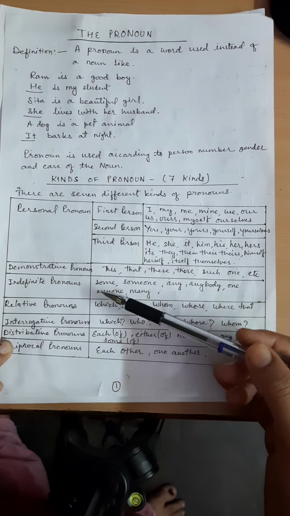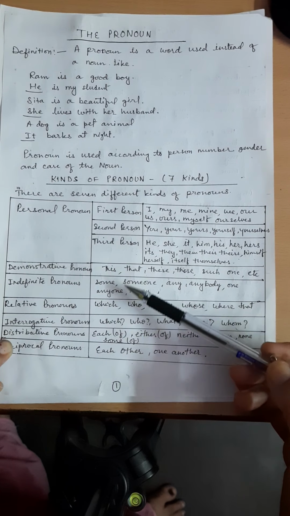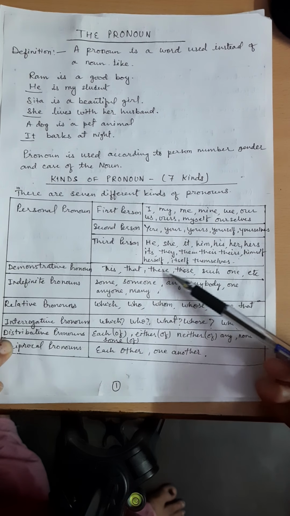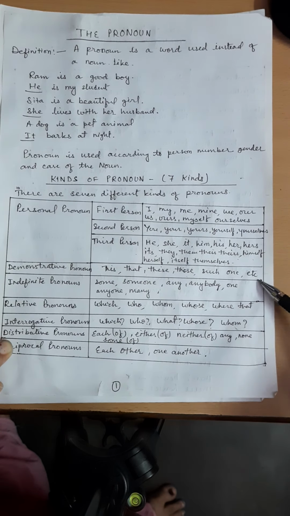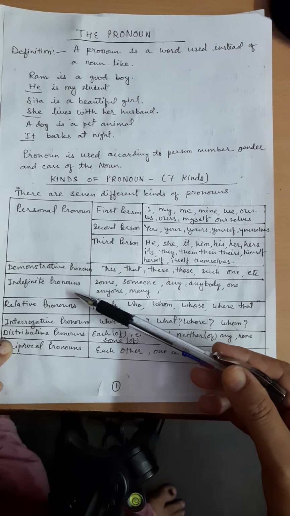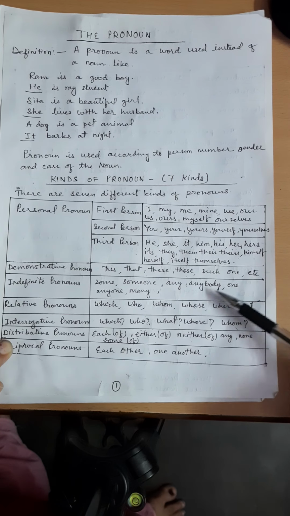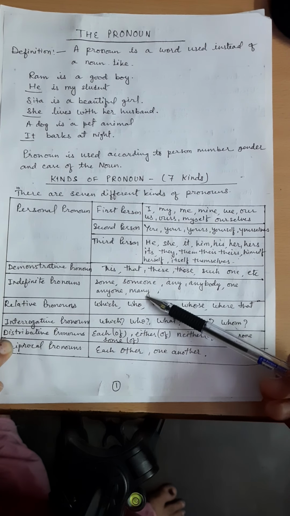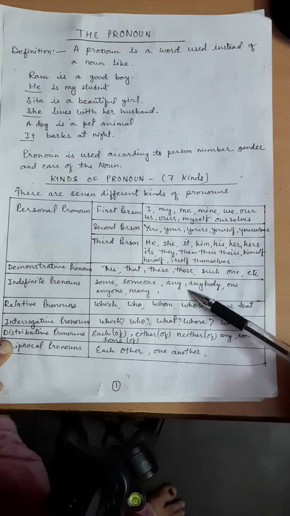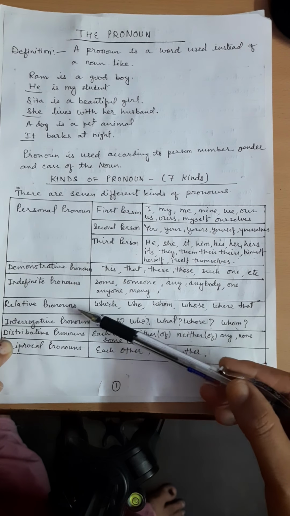Now the next is demonstrative pronoun. Example, this, that, these, those, such, one, etc. Third one is indefinite pronouns. Some, someone, any, anybody, one, anyone, many. These pronouns are not definite. So that's why they are called indefinite pronouns.